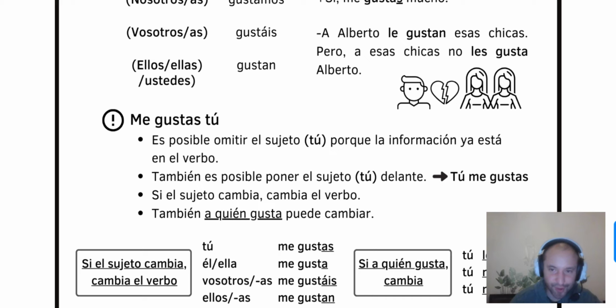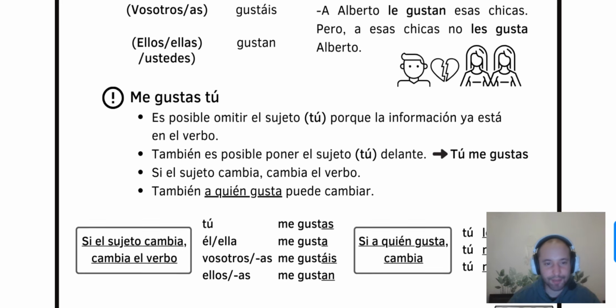And if you want to say, of course, no, it goes before, so no te amo, or no me gustas. But I hope you don't have to say the opposite. So, yeah, me gustas tú.